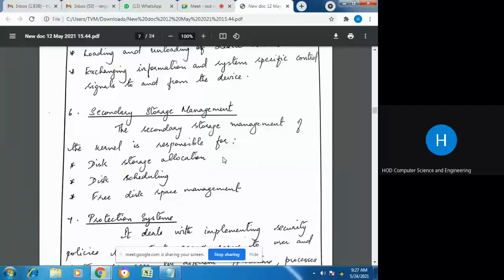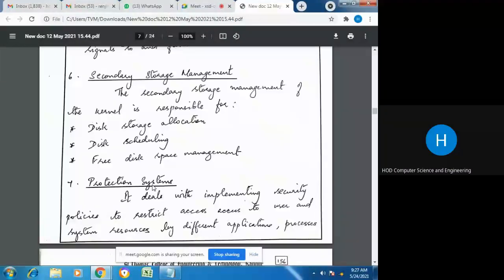The storage management of the kernel is responsible for disk storage allocation, disk scheduling, and free disk space management. Disk scheduling algorithms and so on you might have studied in operating systems. We are not going into the detailed scheduling algorithms here. We are just discussing the functions that are done.